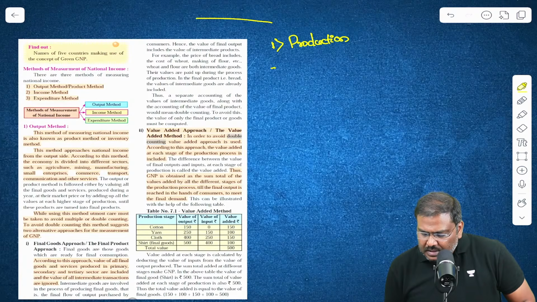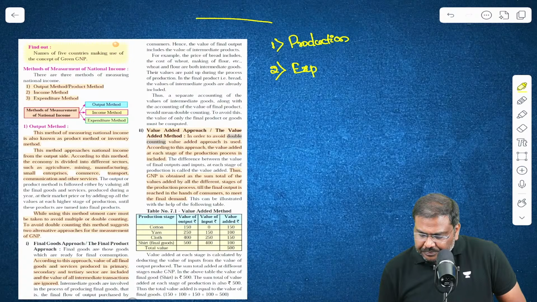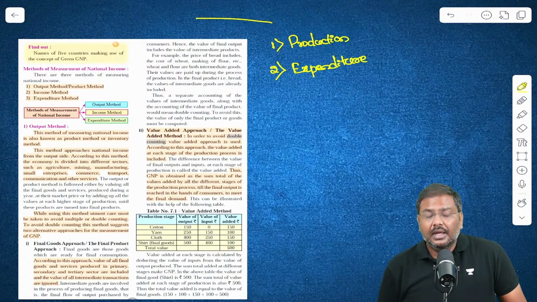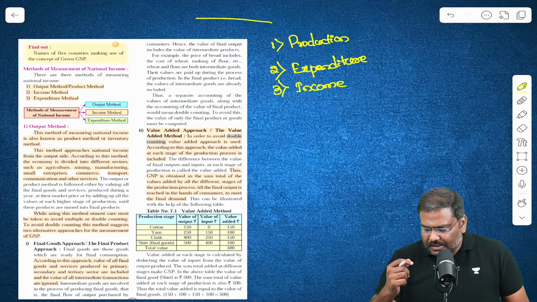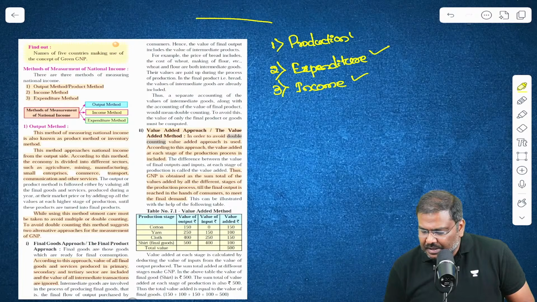The second method is the expenditure method. And the third one is the income method.